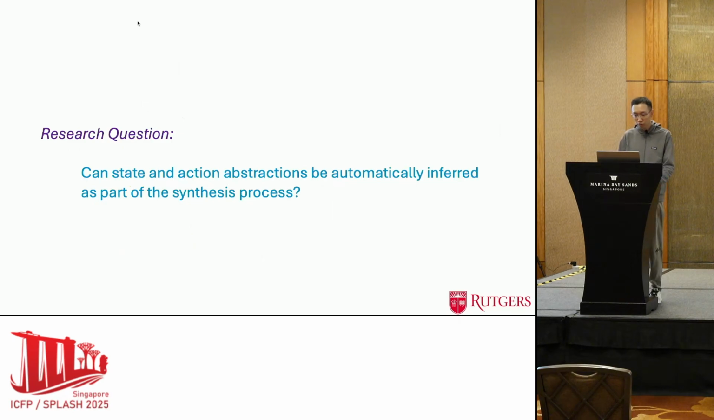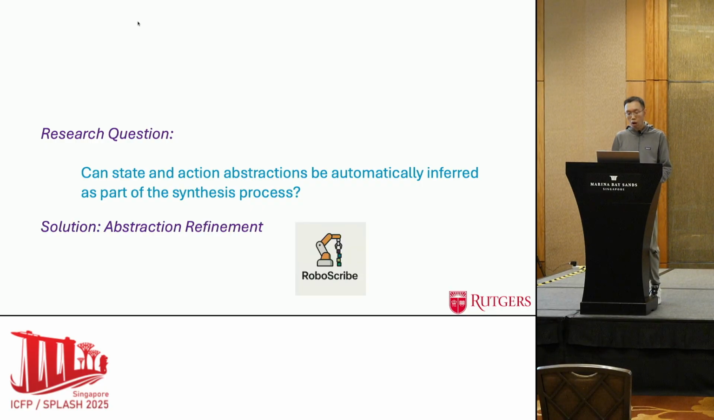So the research question we ask in our work is, can state and action abstractions be automatically inferred as part of the synthesis procedure? Our solution to this question is using abstraction refinement to automatically learn the necessary abstraction. And we call our method RoboScribe.